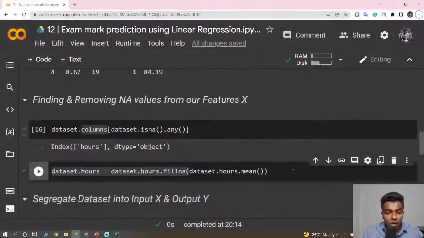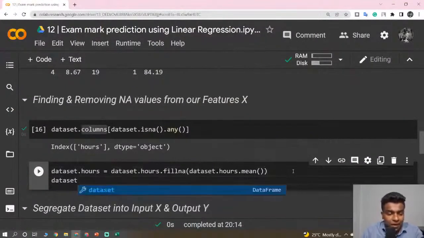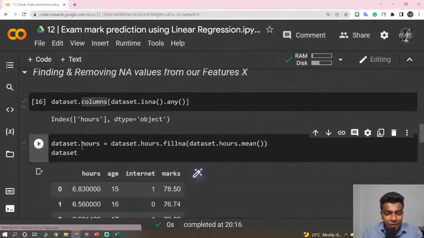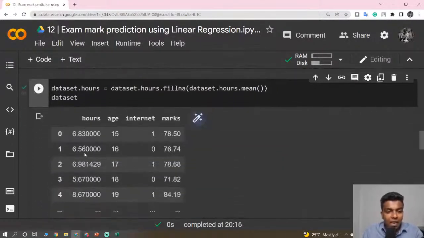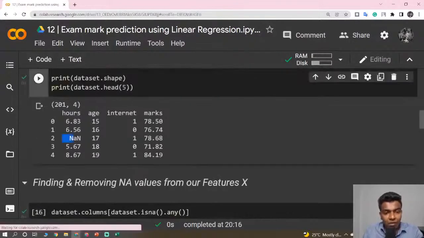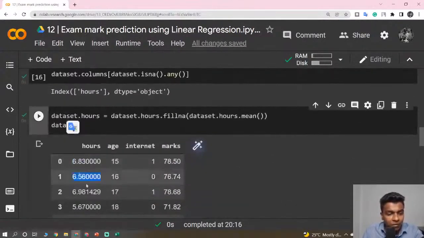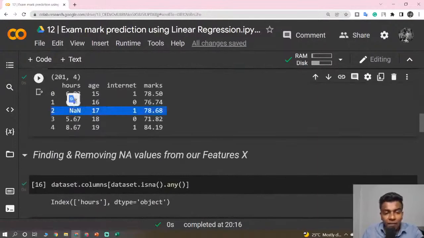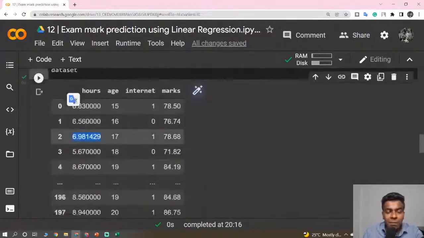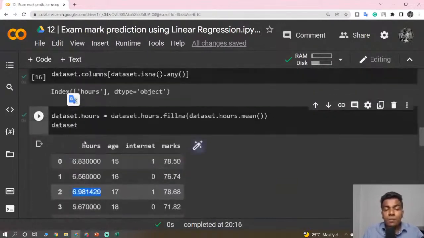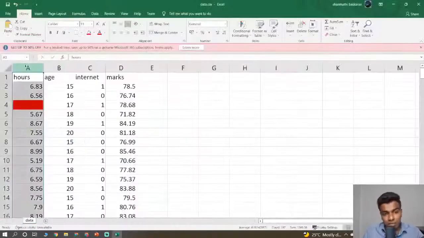For example, let us print the data set here. With dataset.Hash, what we are doing is just replacing it. Okay, you just see here. Before, in the third part, right, there was 6.83, 6.56, the second one, and here there was a not available value. But now it has been replaced with 6.9. The 6.9 is nothing but the mean of the complete Hash column.